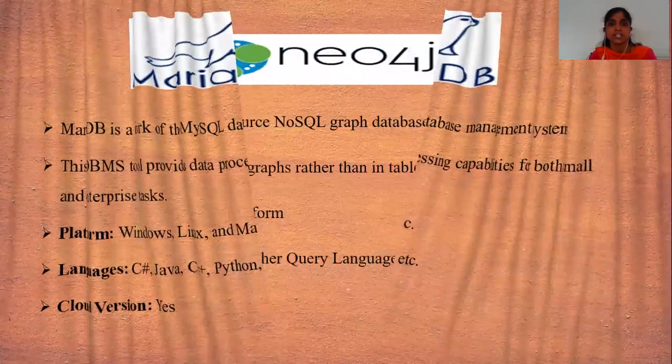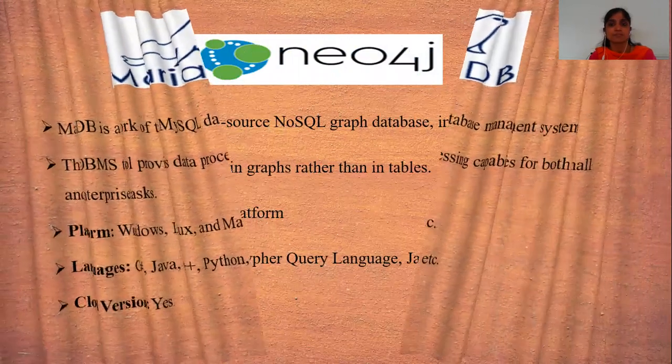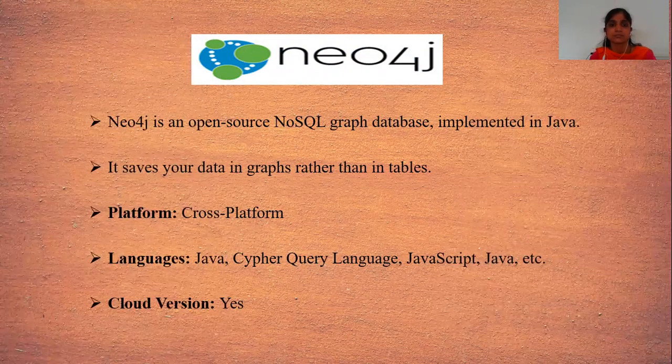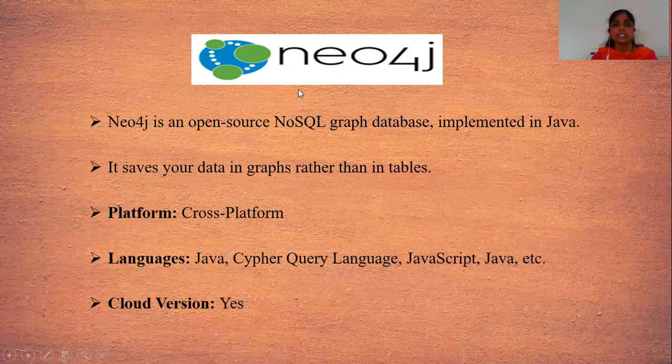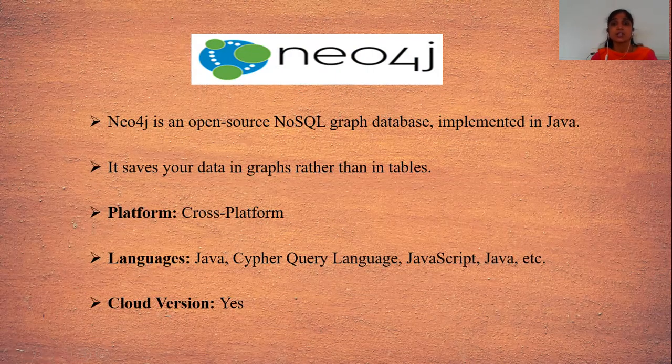Then the next one is Neo4j. Neo4j is an open source NoSQL graph database implemented in Java. It saves your data in graphs rather than in tables. This is different from the other database management systems we have seen. Suppose we use Oracle or Microsoft SQL Server, then that data is stored in SQL format, that means in a tabular format.